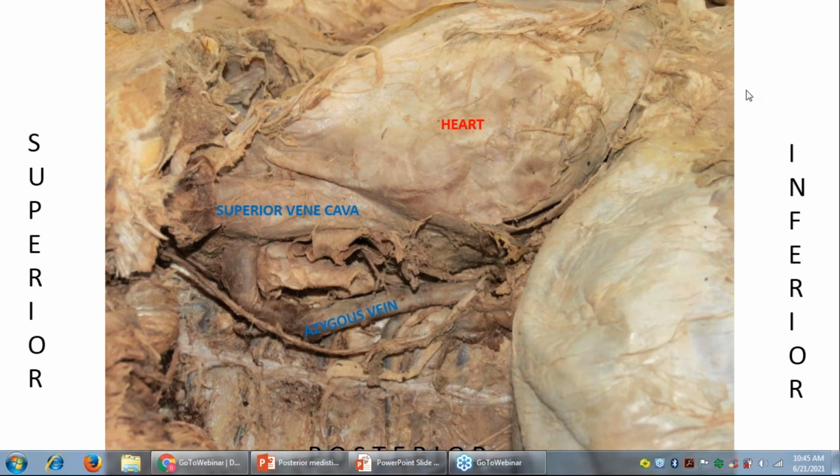Sumit Bajia. Sumit Bajia. Sumit, you are unmuted from my end. Yes, sir. Yes.